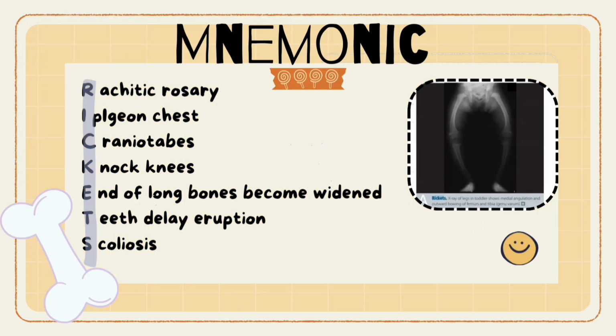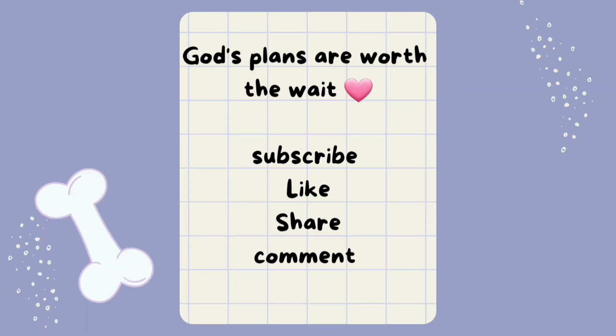Mnemonics of some of the features of rickets. Rachitic rosary is a visible swelling where the ribs join their cartilages, and craniotabes refers to the softening of the skull bones in infants.